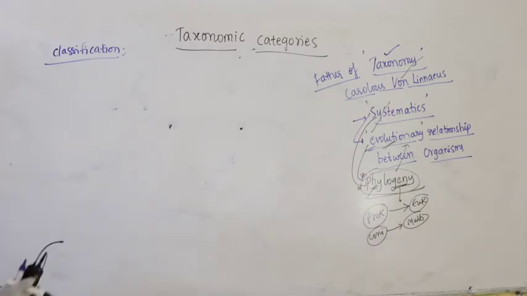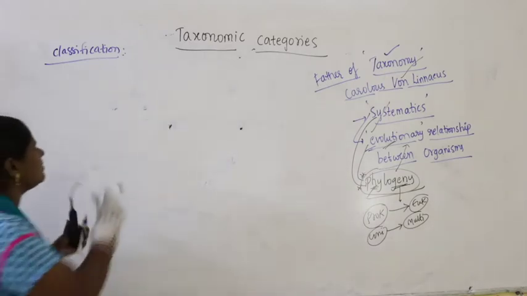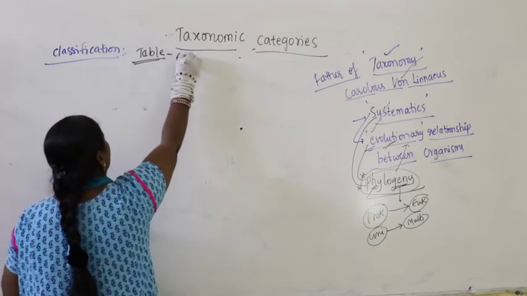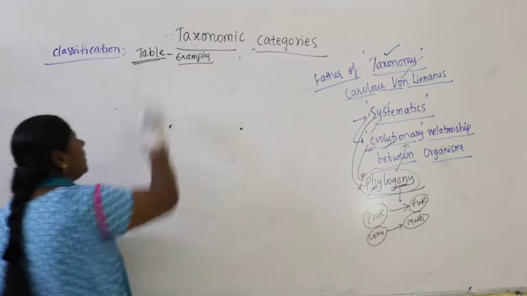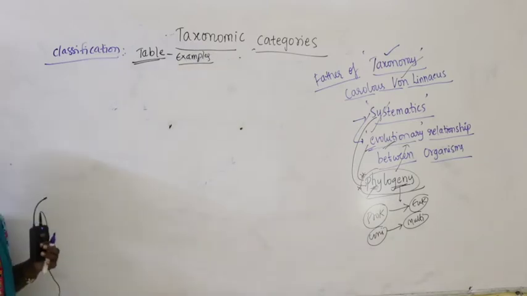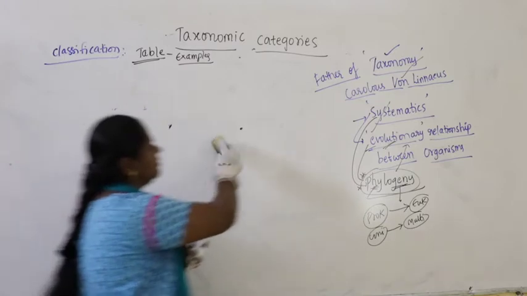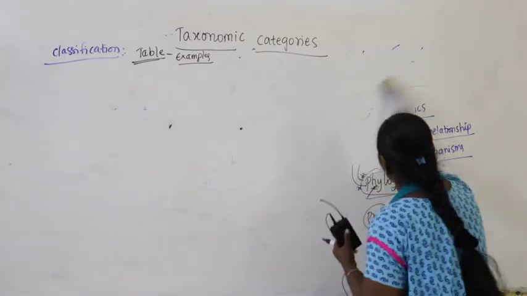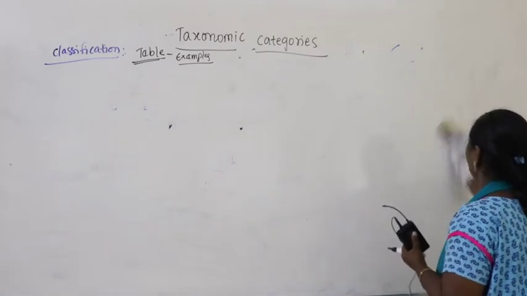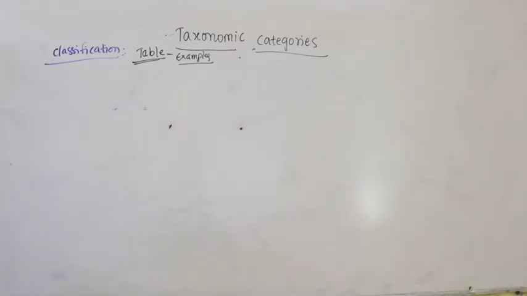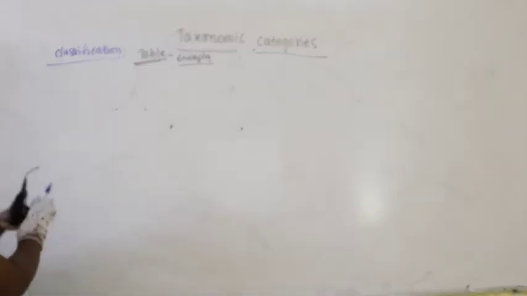Now let us talk about the table with some examples. So we are going to take the table. We are going to study some examples and see which taxonomic categories they belong to. Let us take the table.